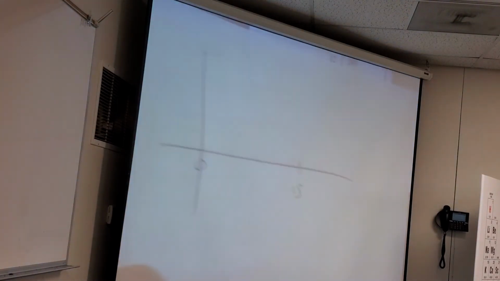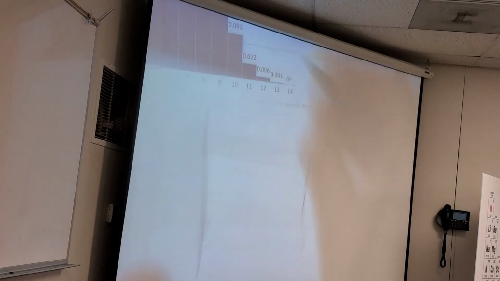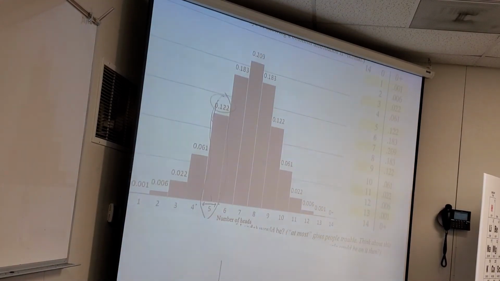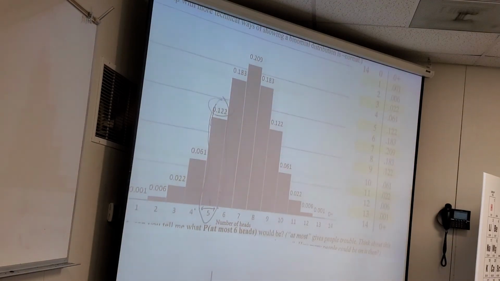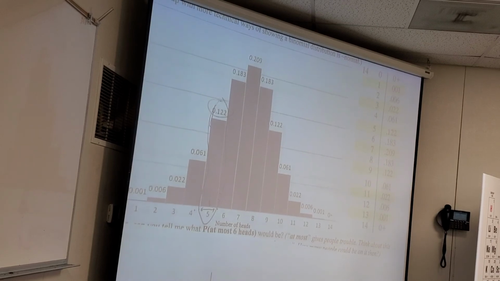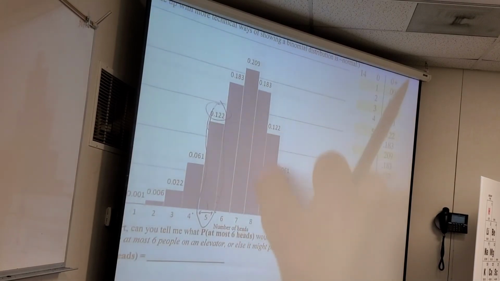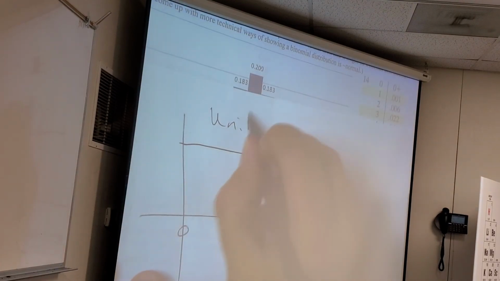So if I had a situation where we're 0 to 15, and they're all equally likely, so they all have the same probability, instead of being like this, where each one of them is a different probability, you with me? 7 is the most likely thing, which makes sense because 7 is the expected value. But if I'm talking about this situation with the airport shuttle coming, they're all equally likely. This is called a uniform distribution.